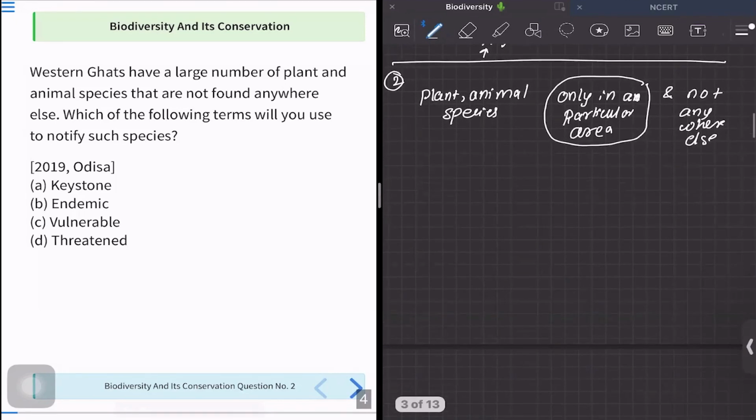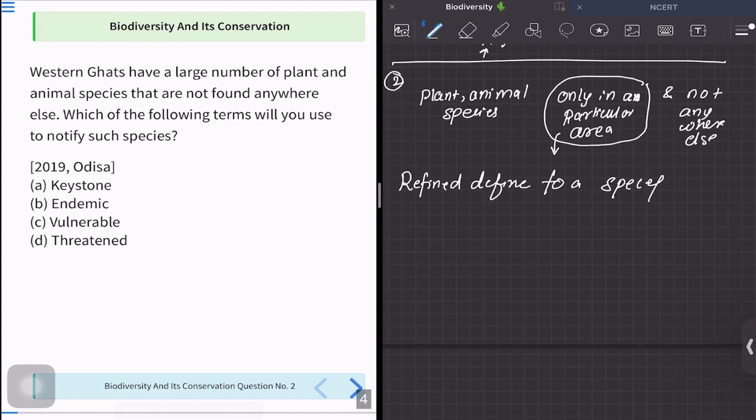So my dear friends, the things that are confined and defined to a specific area are called as endemic. Now, since this is a generic term, this is not just for species or plants. This is actually a generic term used in our community to denote anything that is particular about a particular space. So the term is endemic.